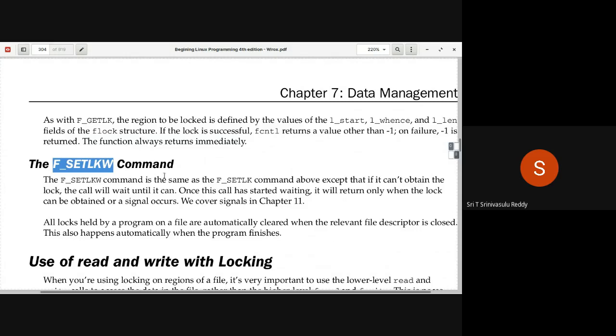The basic difference between F_SETLK and F_SETLKW is that one is a blocking one, the other is a non-blocking one. One is a waiting one, the other is a non-waiting one. It's the same as F_SETLK, except that if it cannot obtain the lock, the call will wait. Once the call has started waiting, it will return only when the lock can be obtained or a signal occurs.